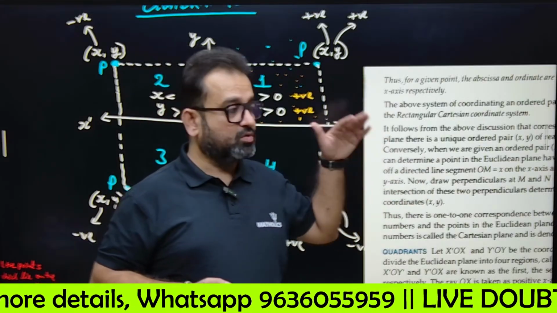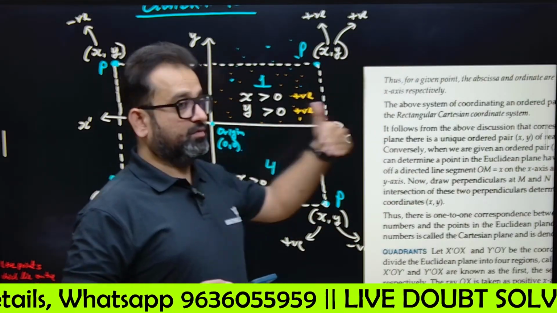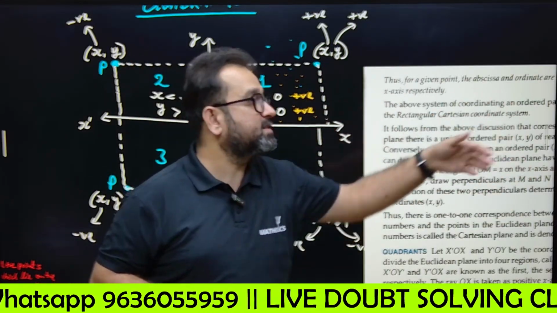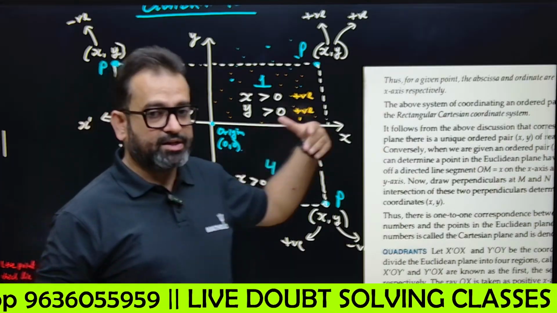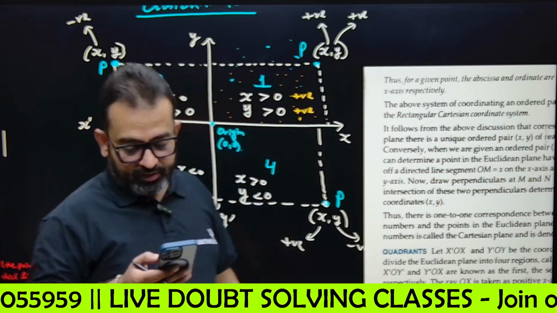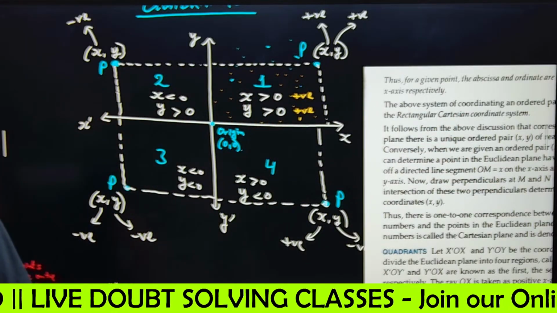Fourth quadrant, fourth one: first, second, third, fourth. Fourth one means the right side of the x-axis, this one. So x positive and y negative. Okay, x positive and y negative. Got this point? Yes or no?